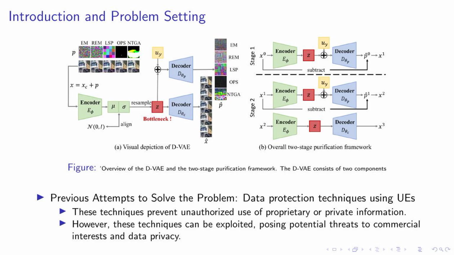Item: our solution. We propose a two-stage purification framework using D-VAE. Begin itemize. Item: stage 1. We recover and remove heavy perturbations by training D-VAE with a small KLD target, creating a new dataset. Item: stage 2. We generate purified data by training D-VAE with a larger KLD target, resulting in a purified dataset. This approach allows us to reconstruct unlearnable examples using representations with limited capacity.